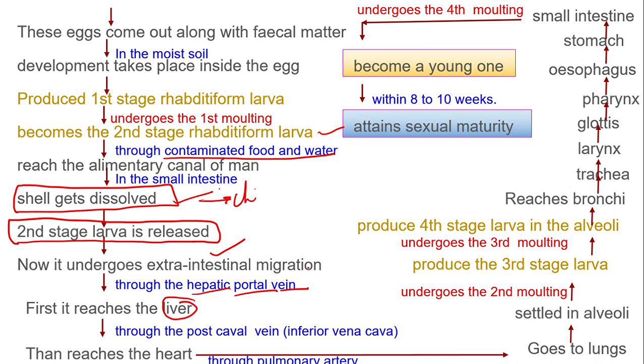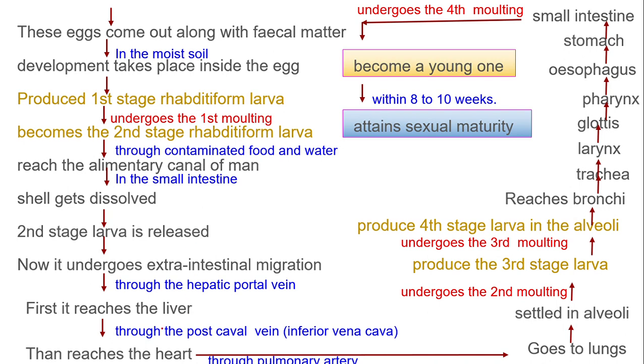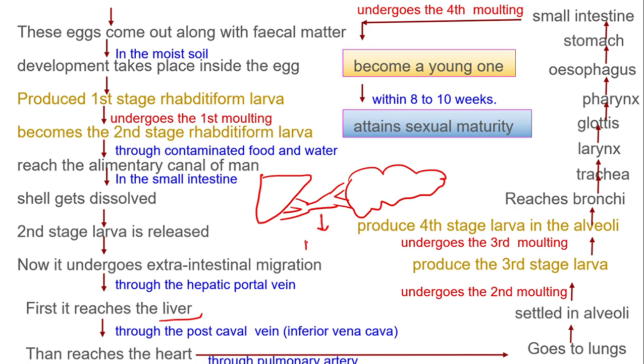Now class, I told you already that whenever absorption occurs from the intestine, the first place the blood goes is your liver. How does it go? If this is your intestine, your intestine is connected to the liver through a vein. What kind of vein is that? Both sides it will have capillaries. This type of vein we call a portal vein.